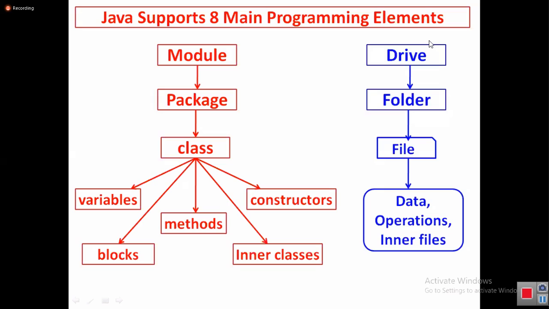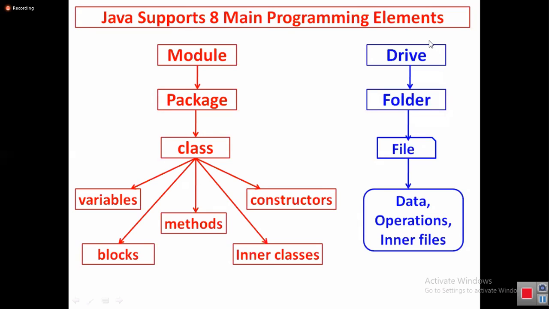How can I create it? Class bank account, open bracket, closed bracket. Next, I want to create an ATM: class ATM, open bracket, closed bracket, like that. However many objects you found in the business application, that many classes you are going to create. What is the name of the class? The object name.